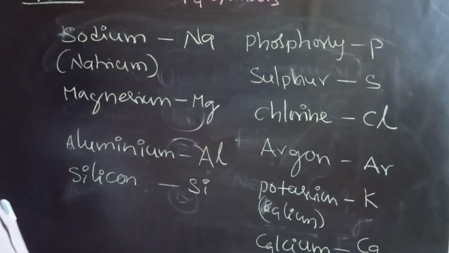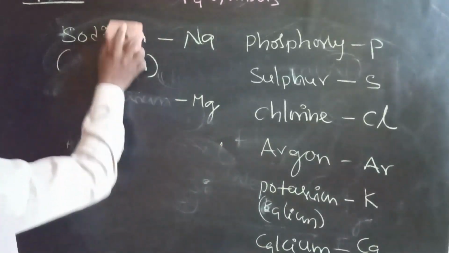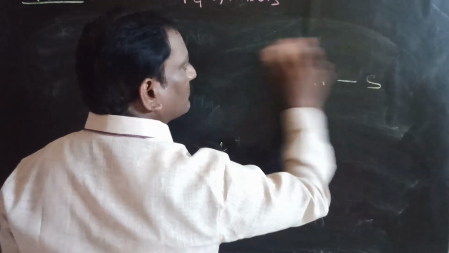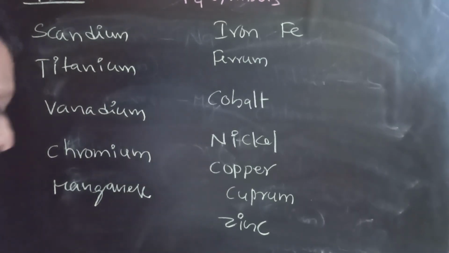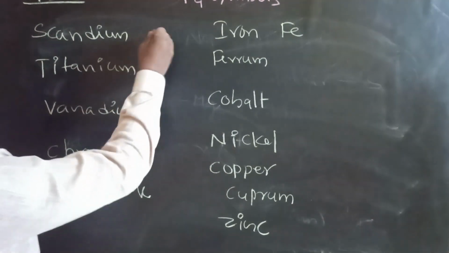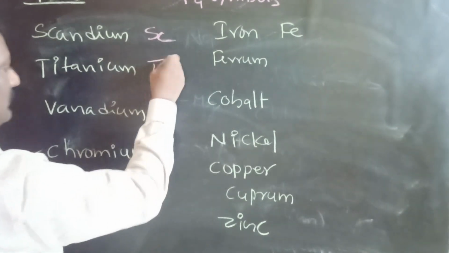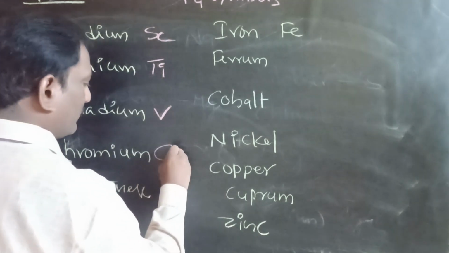Now I am going to write 21 to 30 elements. Please make a note of it. Scandium, symbol Sc. Titanium Ti. Vanadium, capital V. Chromium, capital C small r.